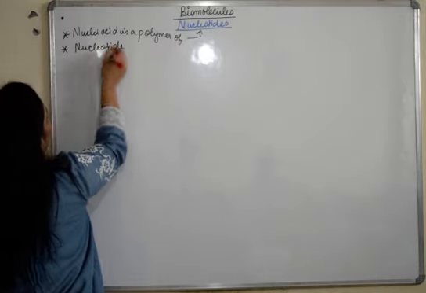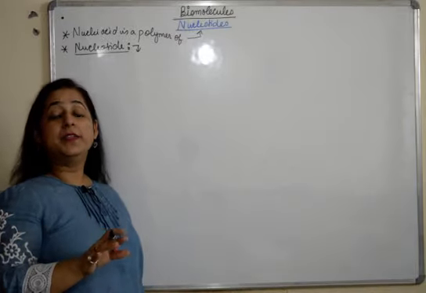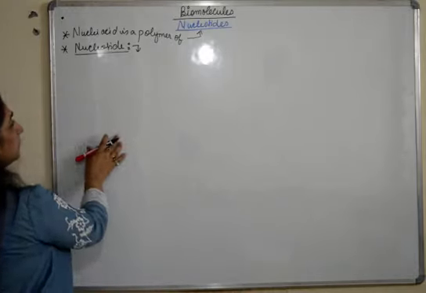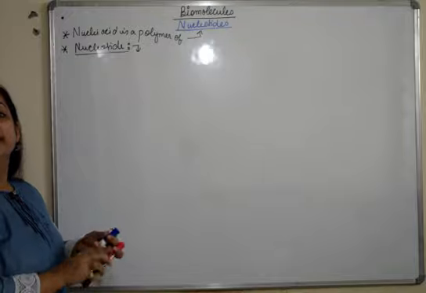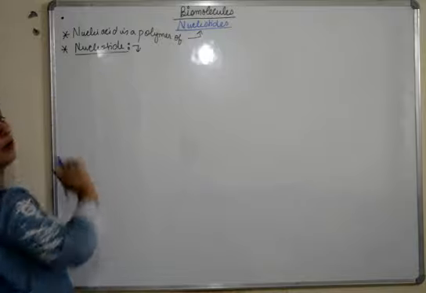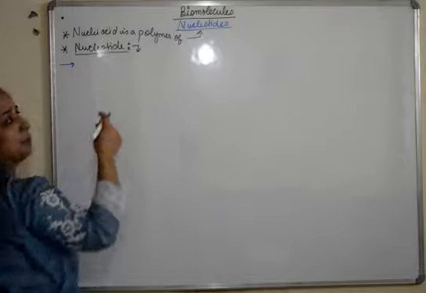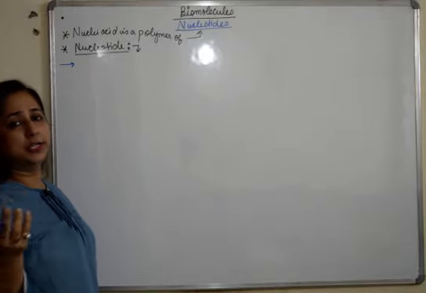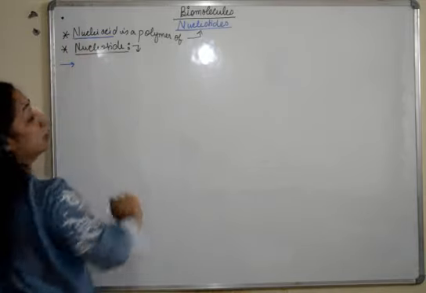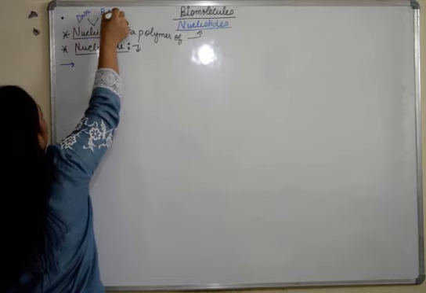Watch the video till the end, because I'll be giving all the important pointers, how the shapes are formed, everything on this board. You can use it for your notes and for understanding. First of all, we'll discuss the different parts or structures which lead to the formation of a nucleotide. It's a micro biomolecule, which is going to form a macro biomolecule, that is the nucleic acid, and this nucleic acid can be DNA and can be RNA as well.